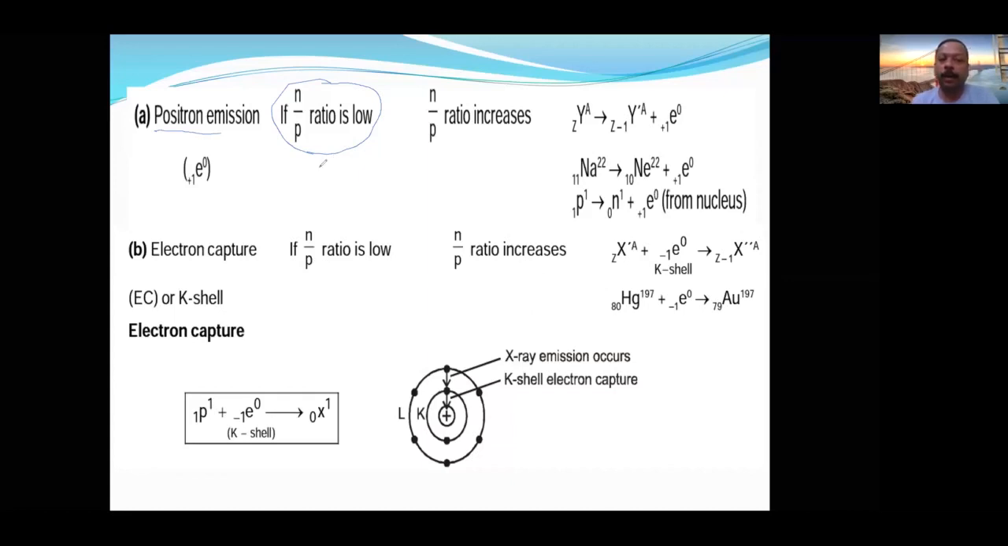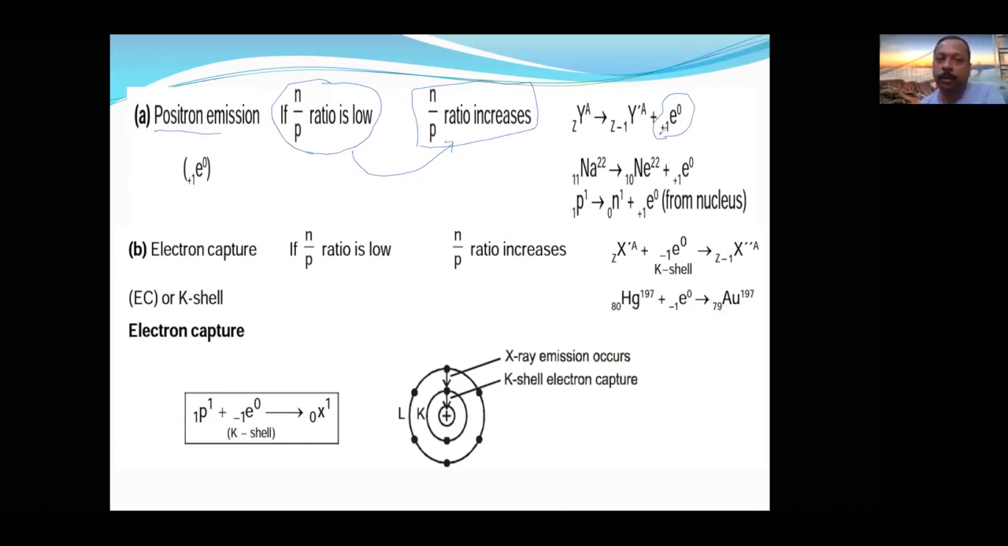So for the particles whose N by P ratio is low but which are not heavy nuclei, like sodium, I told you that we are going to cover here. So sodium or any smaller nuclei having low N by P ratio will undergo positron emission. Positron emission will increase the N by P ratio. How it is possible, that we are going to see here. Positron means anti-electron. Why is it considered as anti-electron? Because everything is same.